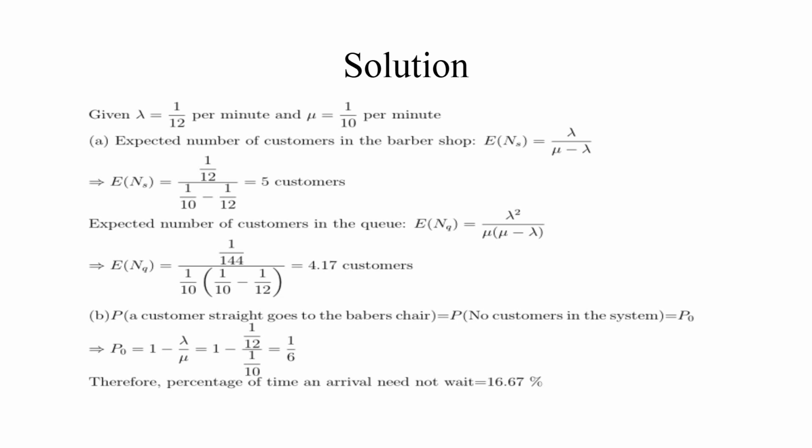B. Probability that a customer goes straight to the barber's chair is equal to the probability that there are no customers in the system, which is equal to P0. This implies P0 is equal to 1 minus lambda by mu, which is equal to 1 minus 1 by 12 divided by 1 by 10, which is equal to 1 by 6. Therefore, percentage of time an arrival need not wait is equal to 16.67.